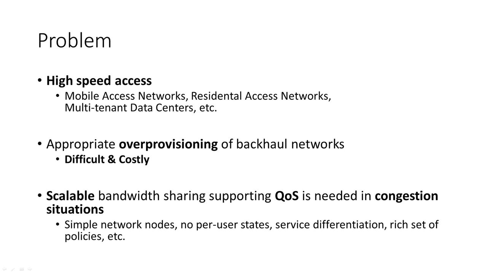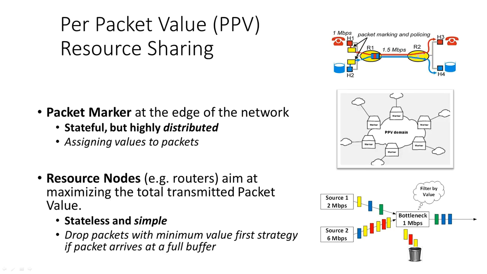Scalable resource sharing solutions that are simple, flow-aware, and enable a rich set of policies are required to support quality of service in congestion situations in future access networks. In the per packet value concept, the resource sharing policies are implemented by a packet marking mechanism that assigns a packet value, actually a simple number, to each packet. The packet value expresses the importance of the given packet in the traffic mix. Packet marking can be done for the different traffic aggregates independently and thus can be implemented in a distributed way.